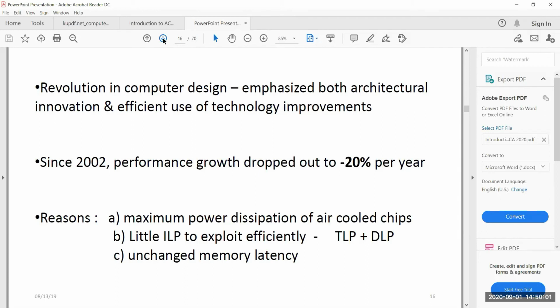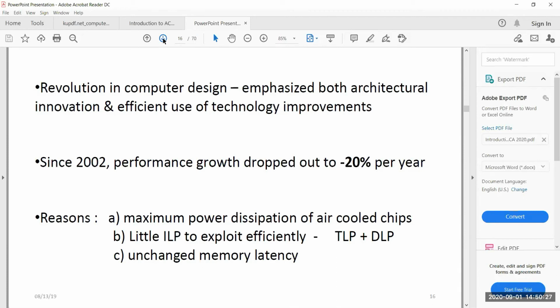So that is the case till 2000 or so, where the performance jumped from 25% to 35%, 35% to 50%, and so on. And from 2002, the performance growth dropped, it came into negatives, by minus 20% per year.